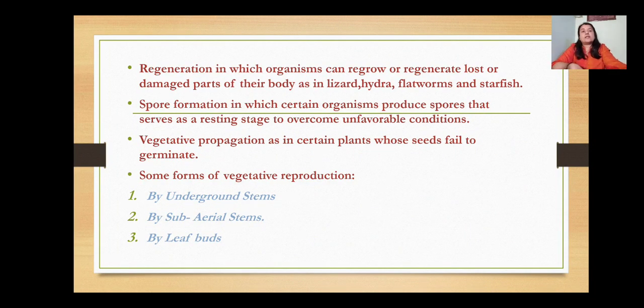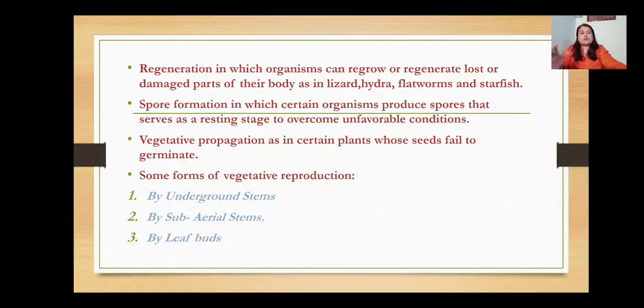Next is the regeneration. What is regeneration? It means something regenerates, regrows. It is the method in which organisms regrow or regenerate their lost or damaged parts of their body, as in lizard, hydra, flatworms and starfish. Next is the spore formation.